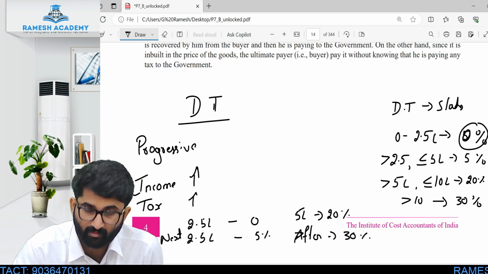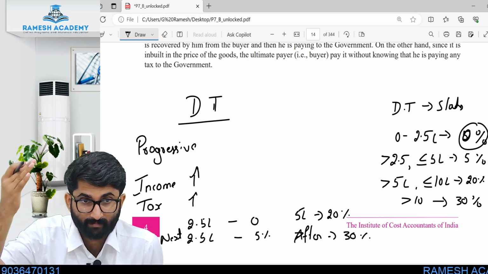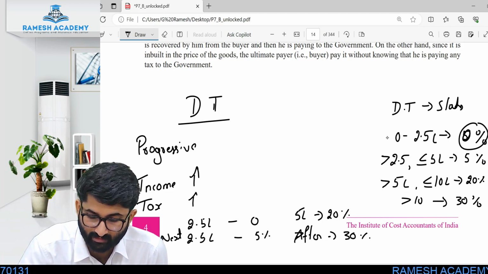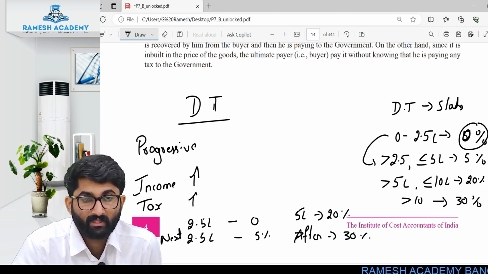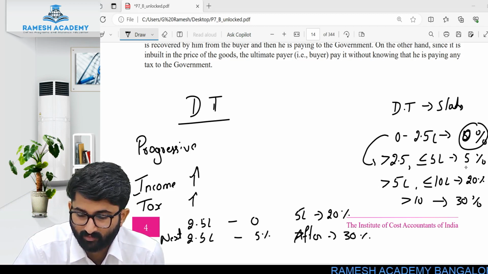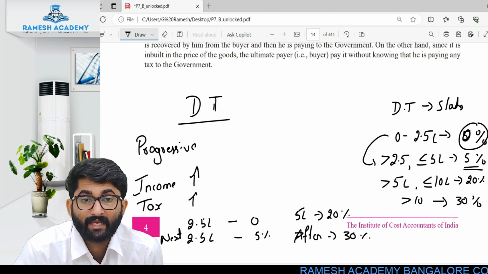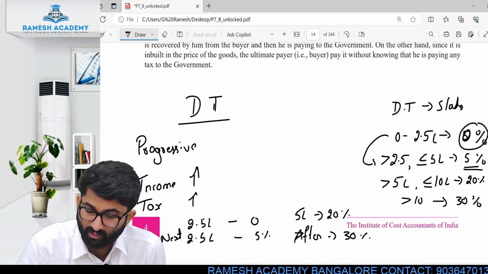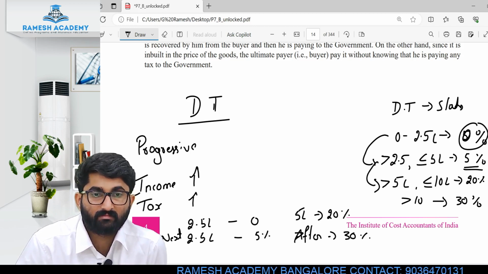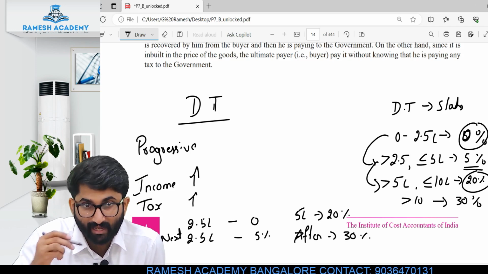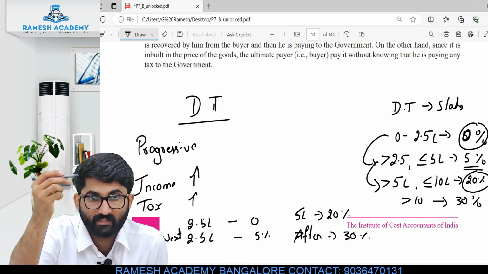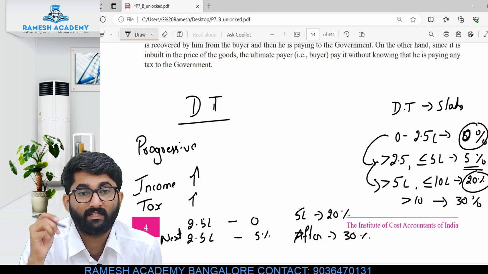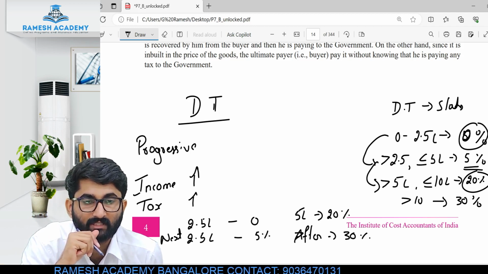If I see some progress and my income increases to more than 2,50,000, then I have to pay 5% on the additional income. Whatever I am getting more than 2.5 lakhs, on that I have to pay 5%. If I progress, then the tax slab is also higher. As and when my income is increasing, tax is also increasing. This is called progressive taxation.